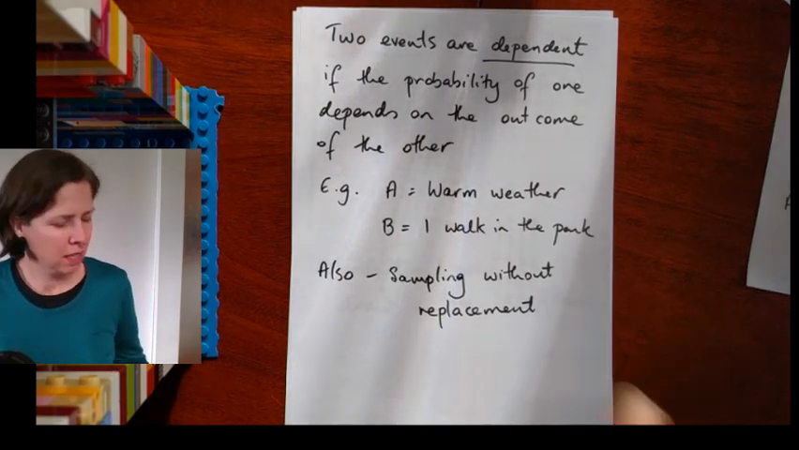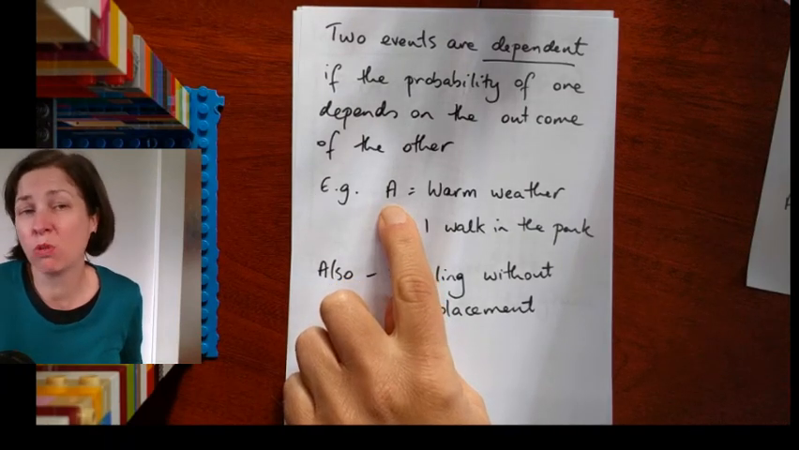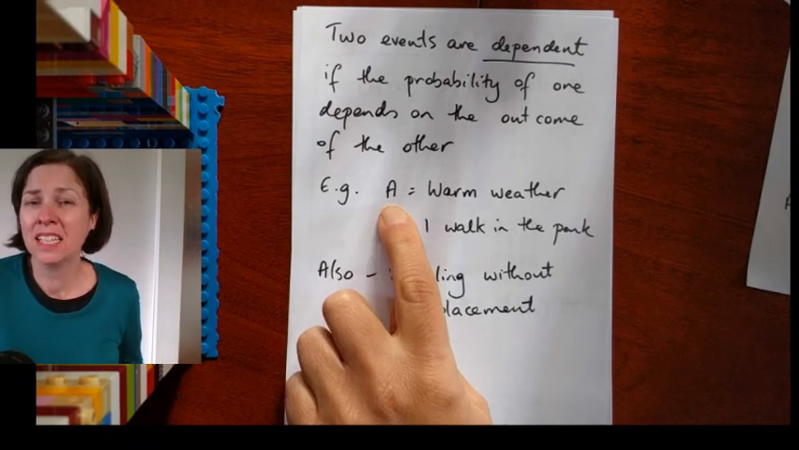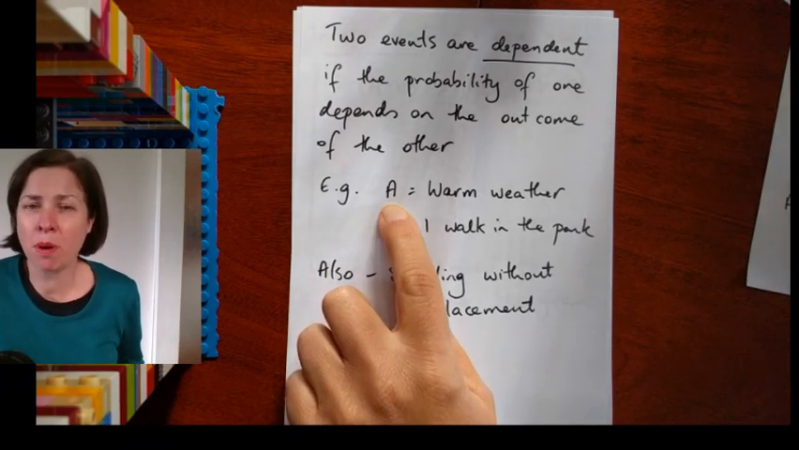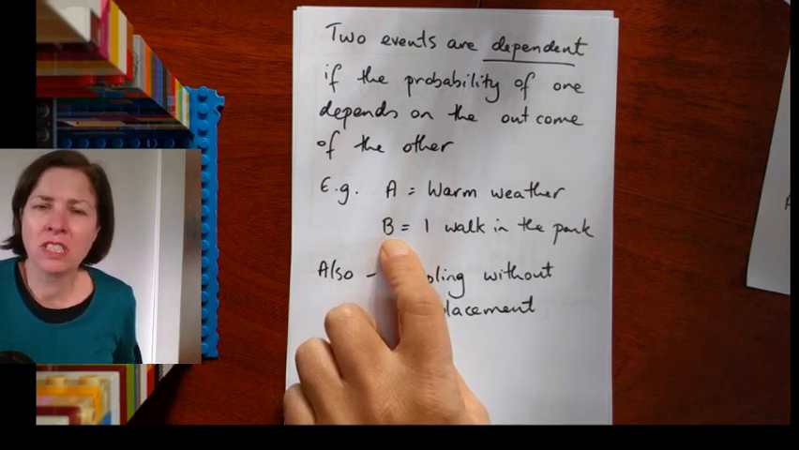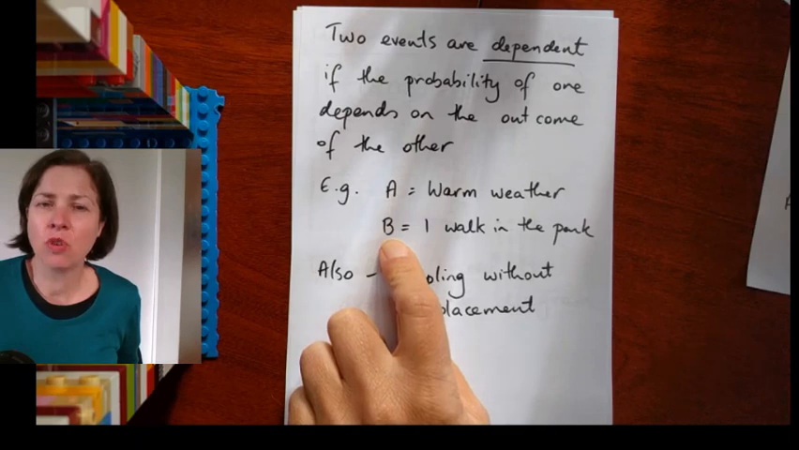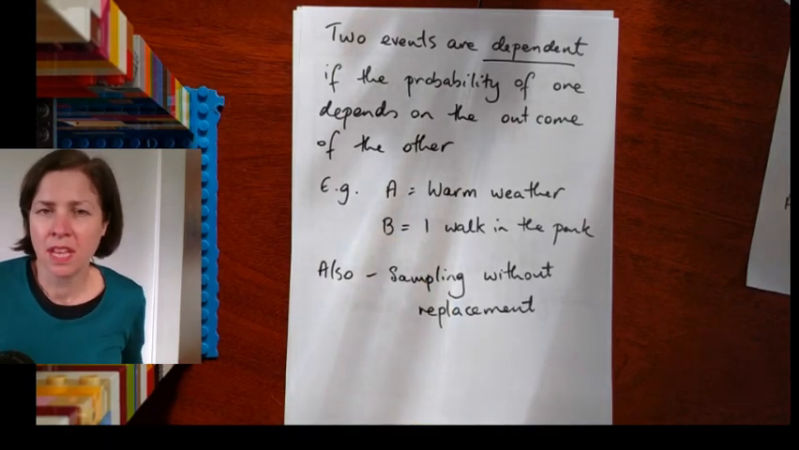Now in the summer, the likelihood of A is very high, and in the winter, the likelihood of A is lower. So that also changes. But if we can pick for one given day what the probability of warm weather is, and if I know how those probabilities change depending on the weather, then I can calculate all the relevant probabilities.